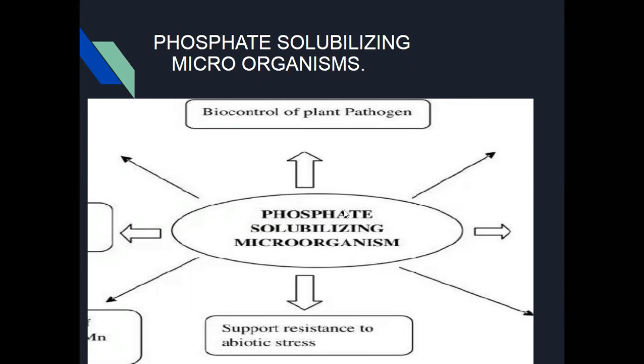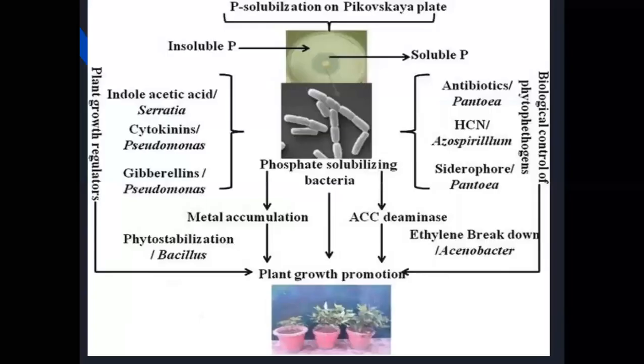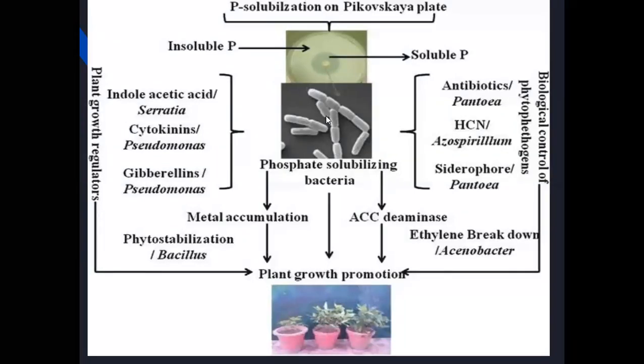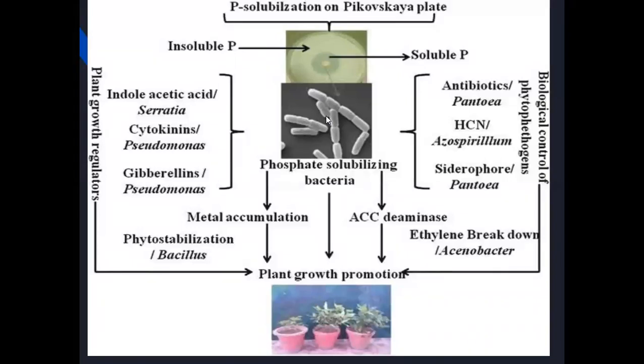That phosphorus is called rock phosphorus, and it cannot be utilized by the plant roots. Phosphate solubilizing microorganisms like Bacillus bacteria can be used.